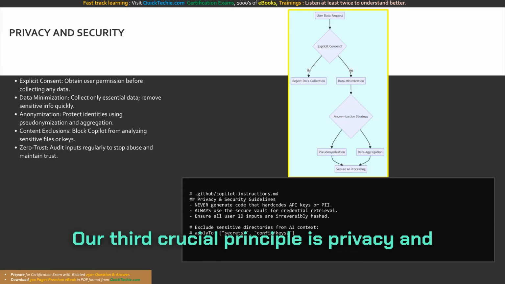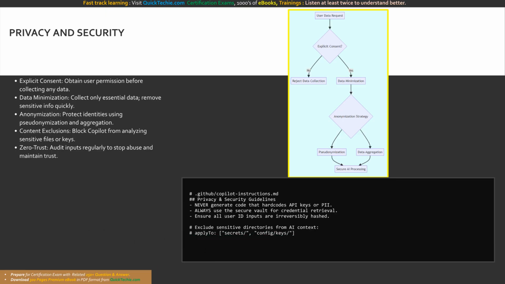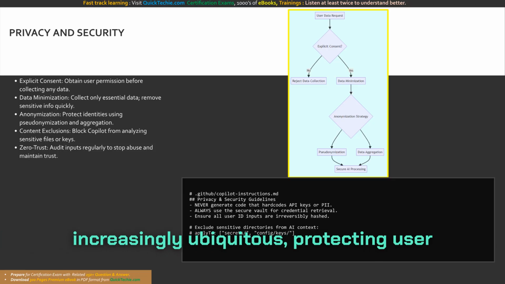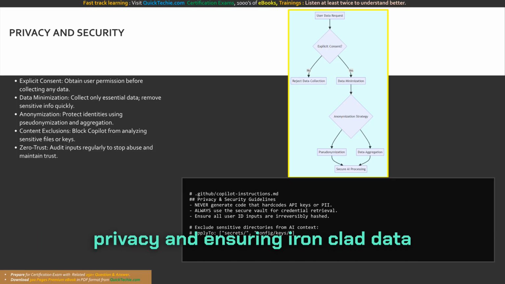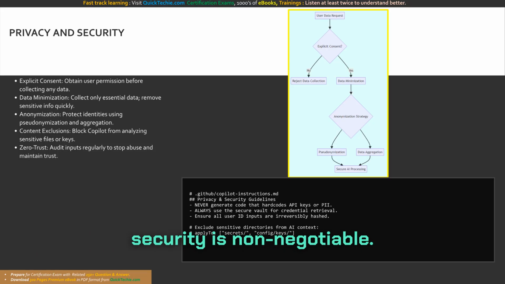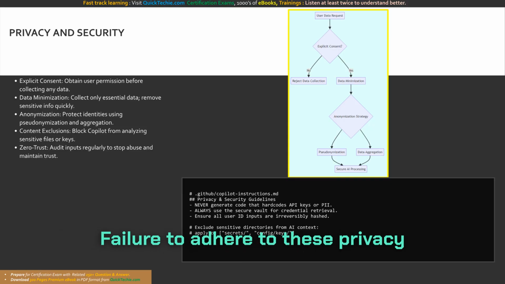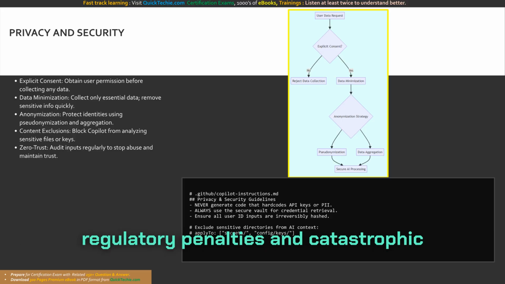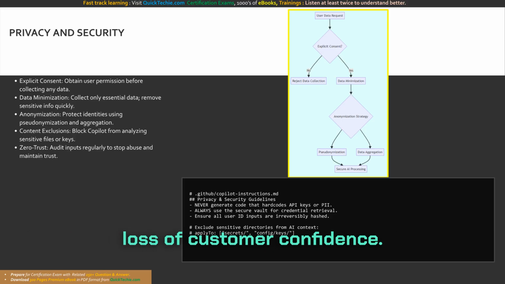Our third crucial principle is privacy and security. As artificial intelligence becomes increasingly ubiquitous, protecting user privacy and ensuring ironclad data security is non-negotiable. Failure to adhere to these privacy standards can result in severe regulatory penalties and catastrophic loss of customer confidence.